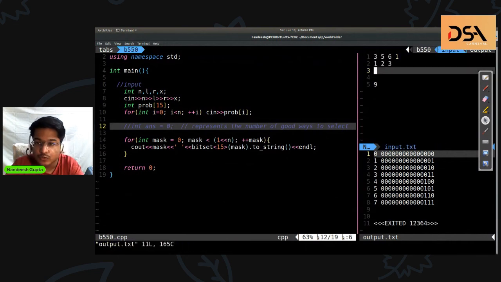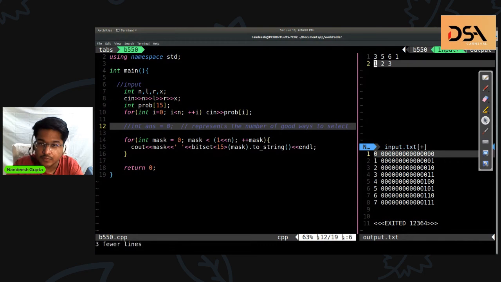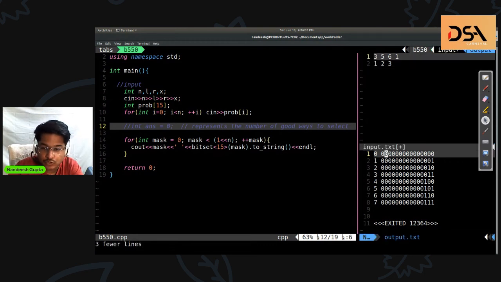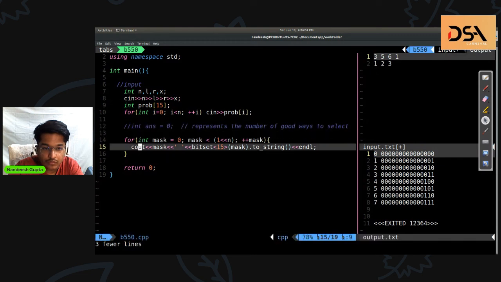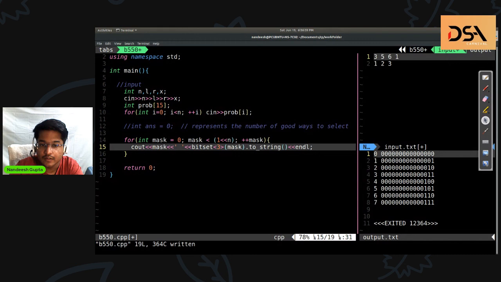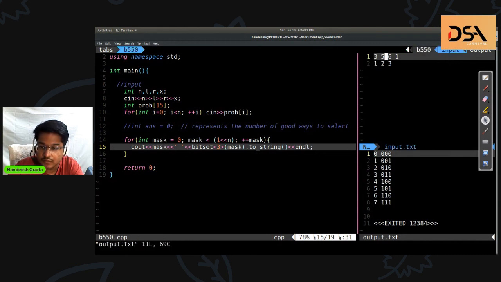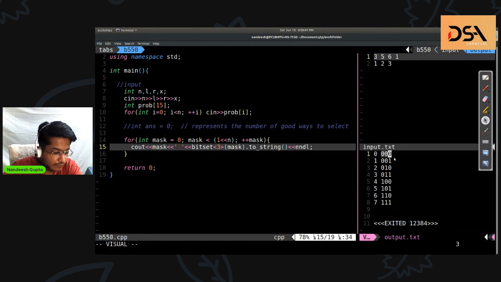Okay. So in this particular example, n was 3. For n equals 3, let's take 3 only. So what are all the possible combinations I can have? 0, 0, 0, which corresponds to selecting nothing, and in the end 1, 1, 1, which corresponds to selecting everything.